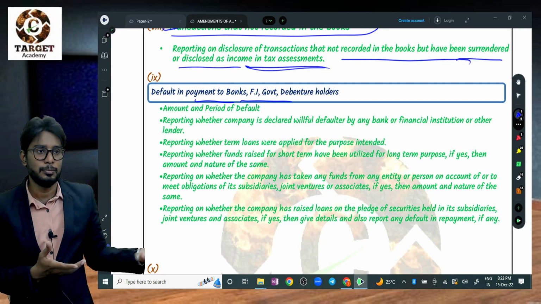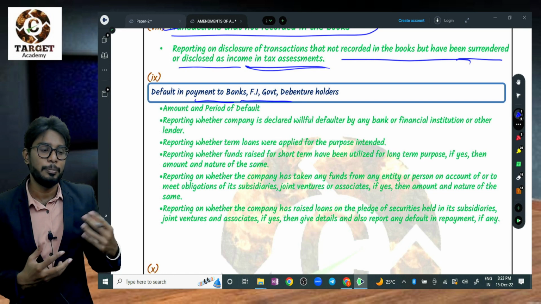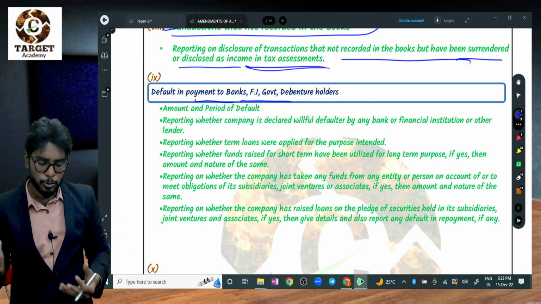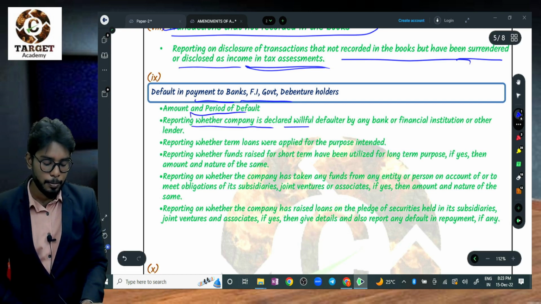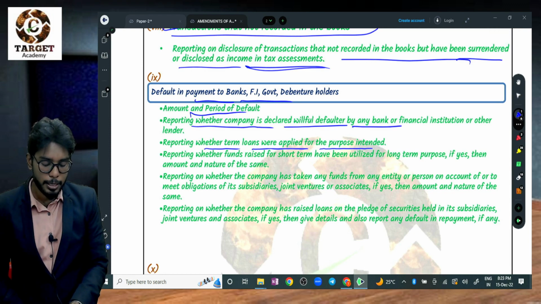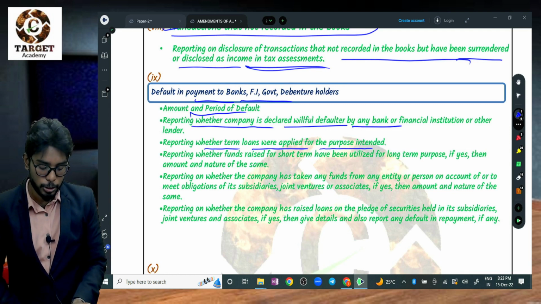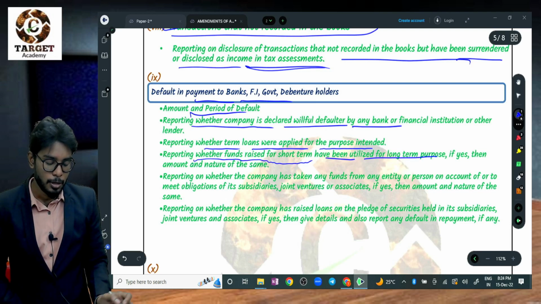Whatever small amount of loan we have taken, we make it our obligation and we definitely discharge it. But corporates are not paying for so many reasons. The auditor reports the amount and period of default, whether the company is declared a willful defaulter by the bank, and whether terms and conditions were applied for the purpose intended. If they have not paid, there should be a provision in the terms and conditions whether to seize the asset or auction it. Also reporting whether the funds raised in the short term have been utilized for long-term purposes.